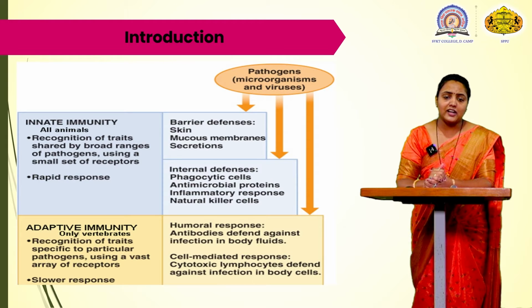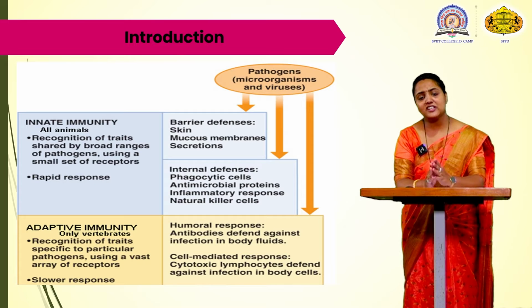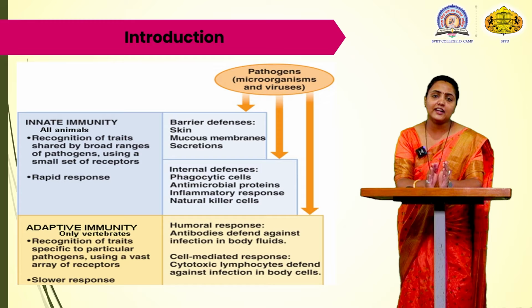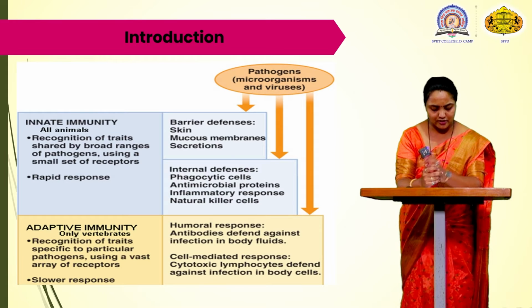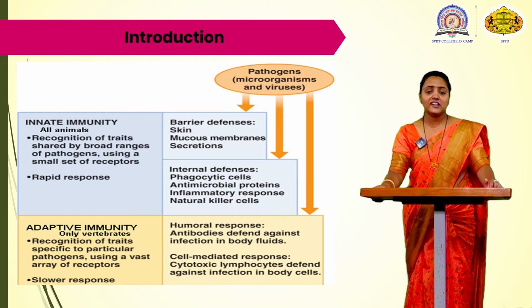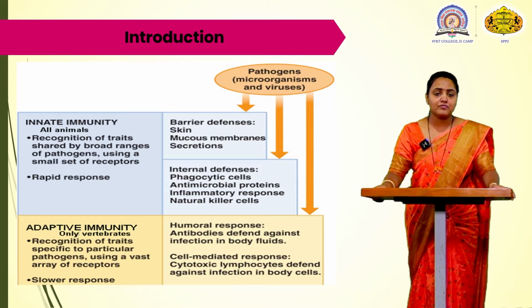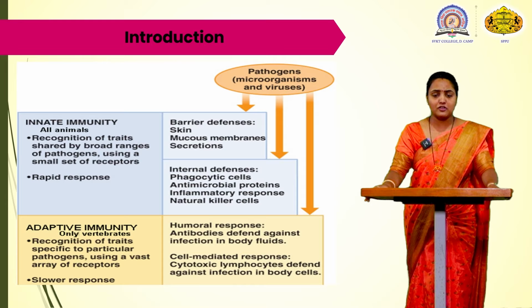Now the adaptive immunity is not present in all animals. It is only present in the vertebrates. Only vertebrate animals have adaptive immunity, which includes the third line of defense mechanism and which is very slow. It increases in the body by the boosting of immune power. Adaptive immunity is a very specific type of immunity. It was later called acquired immunity because it is acquired by a particular body. It is not present by birth. It is specific, target oriented immunity. It involves two types of responses.